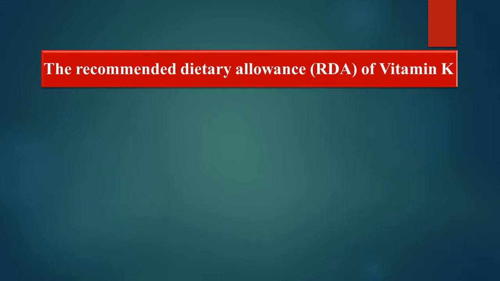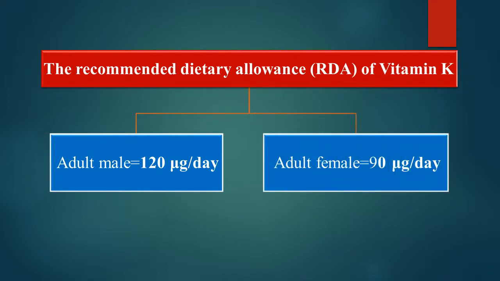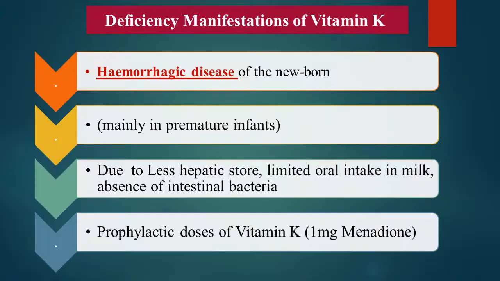The recommended dietary allowance of vitamin K in adult male is around 120 micrograms per day, while in female it is around 90 micrograms per day. Deficiency of vitamin K is mainly observed in newborn, mainly in premature infants, and this deficiency of vitamin K causes hemorrhagic disease in newborn.